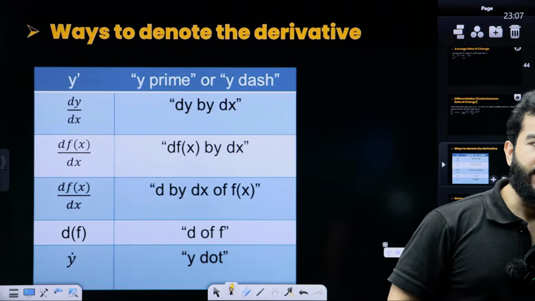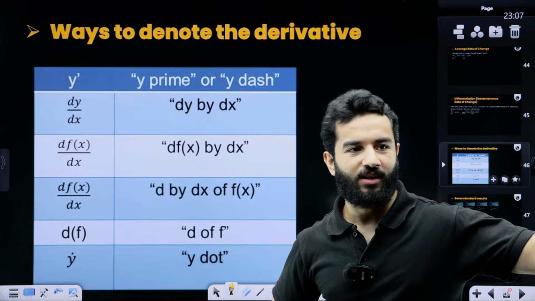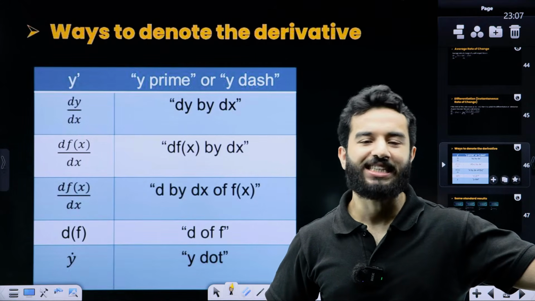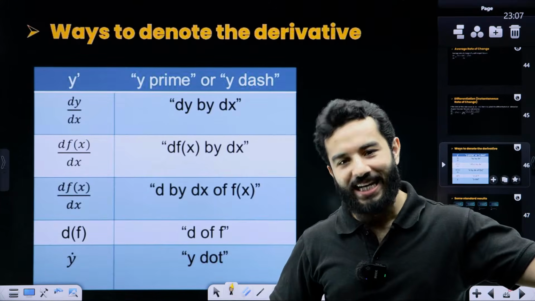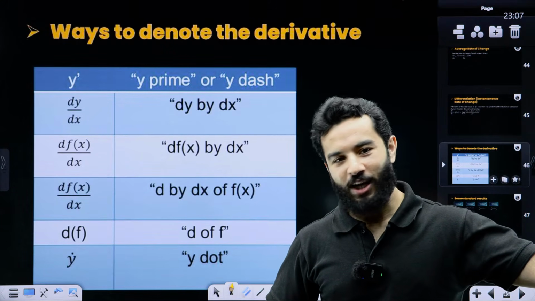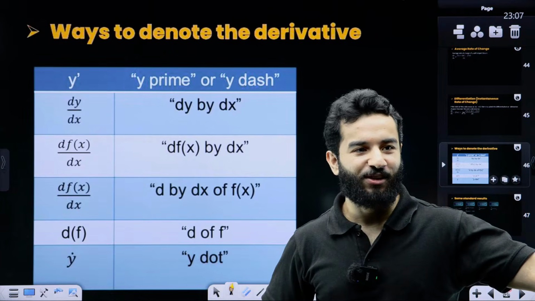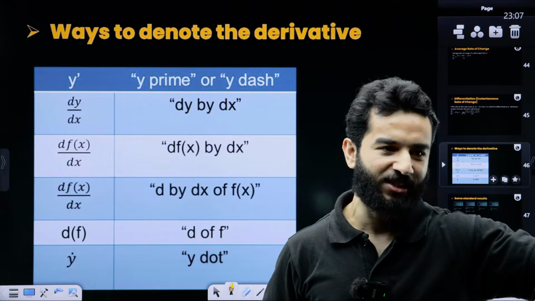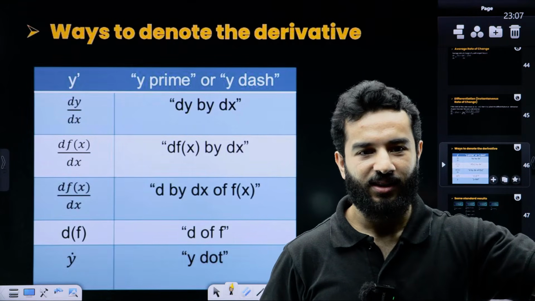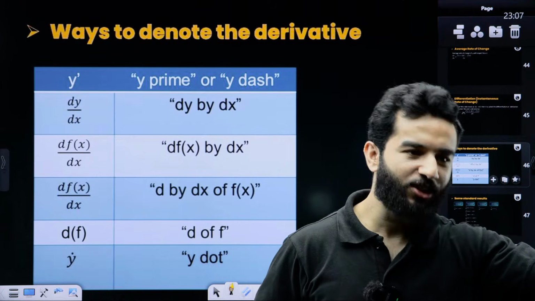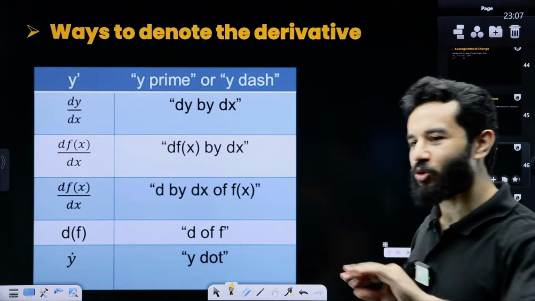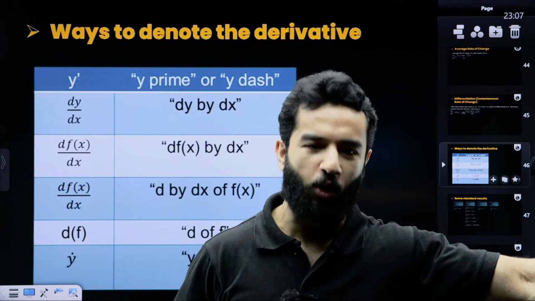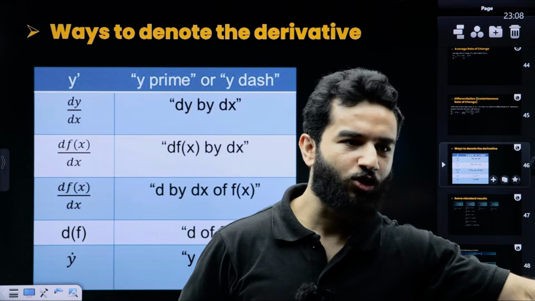Sir, why do we not say limit dy approaches 0? Because dy is not approaching 0. Dx is approaching 0, and we are finding what dy is going to be. Actually, we should say the change in y with respect to an infinitely small change in x. So dy is not approaching 0. Dx is approaching 0, and corresponding to that we find the change in y. That will also be very, very small.